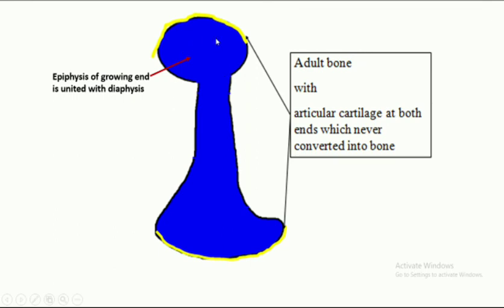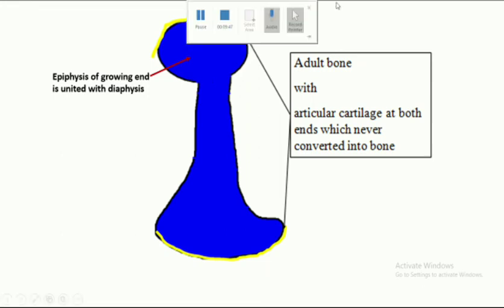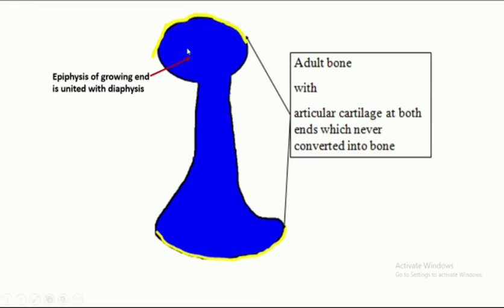So the epiphysis is the part of the growing long bone which ossifies from the secondary ossification center. But part of the cartilage never ossifies, which is converted into articular cartilage. This is articular cartilage. So this is all about epiphysis.